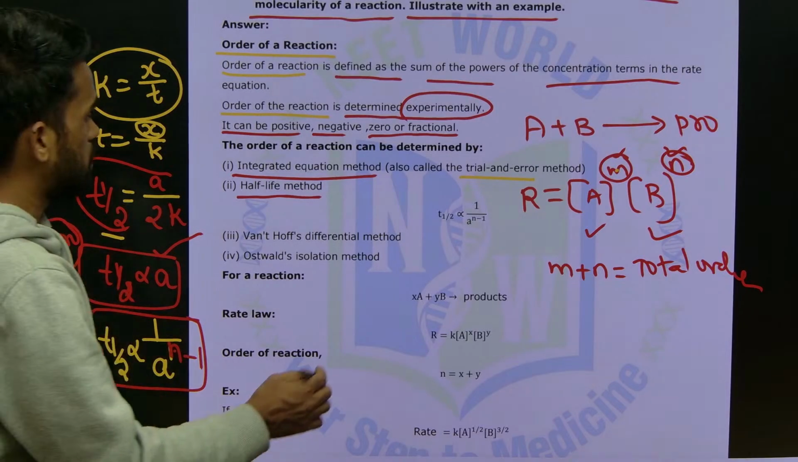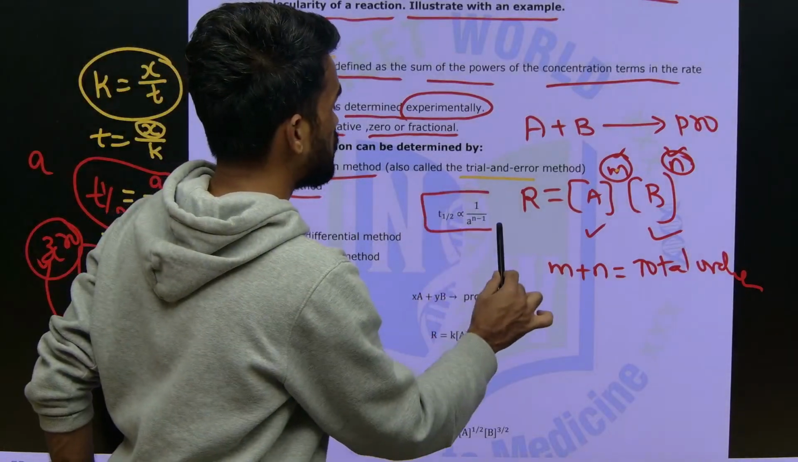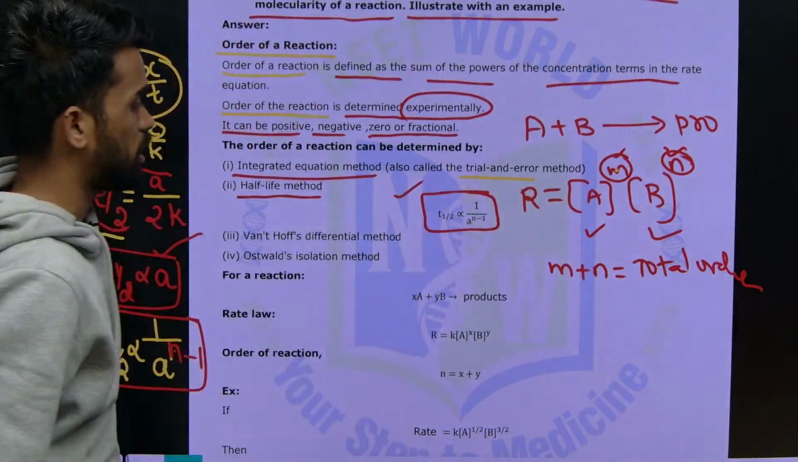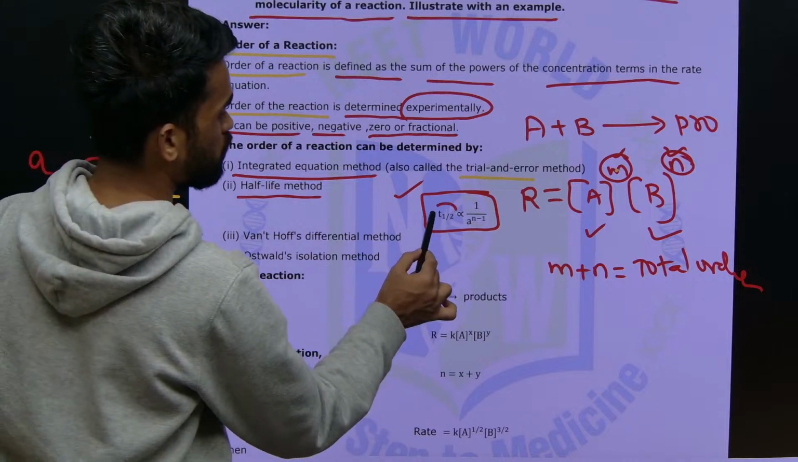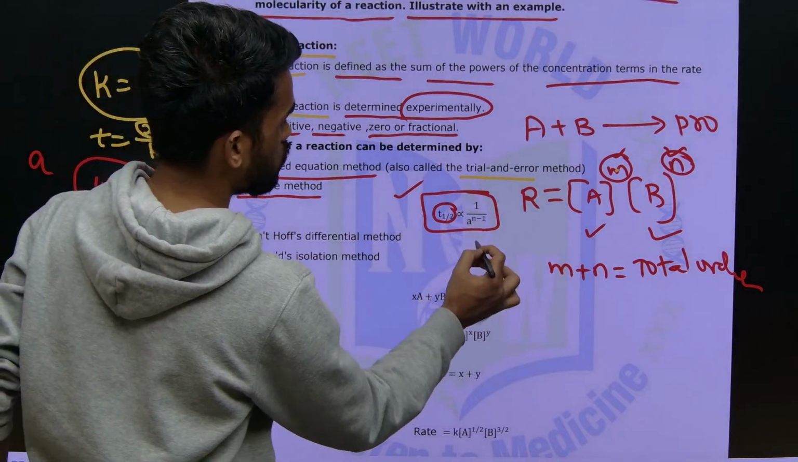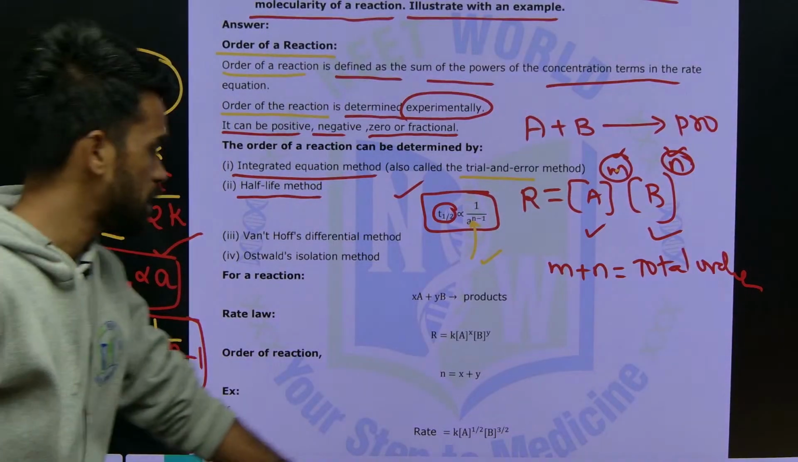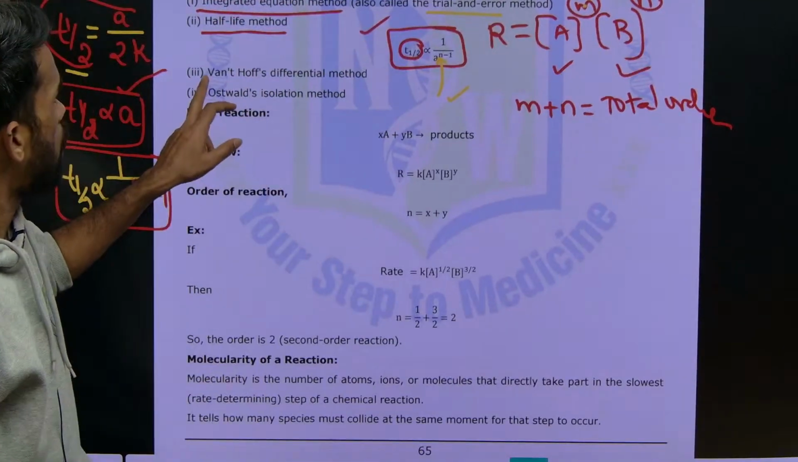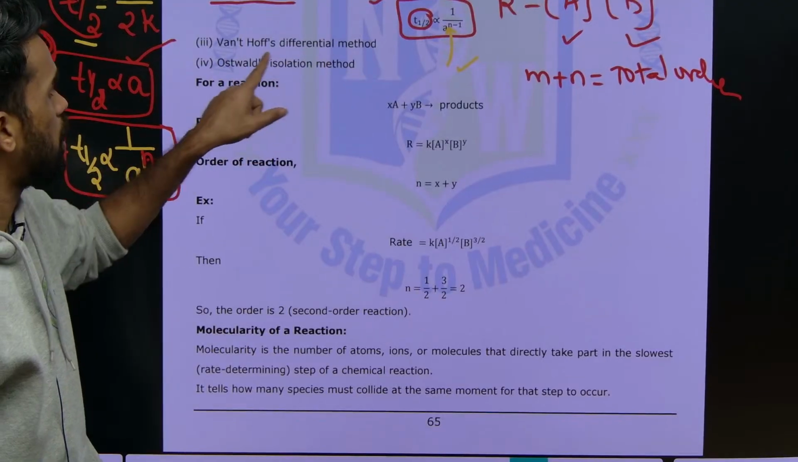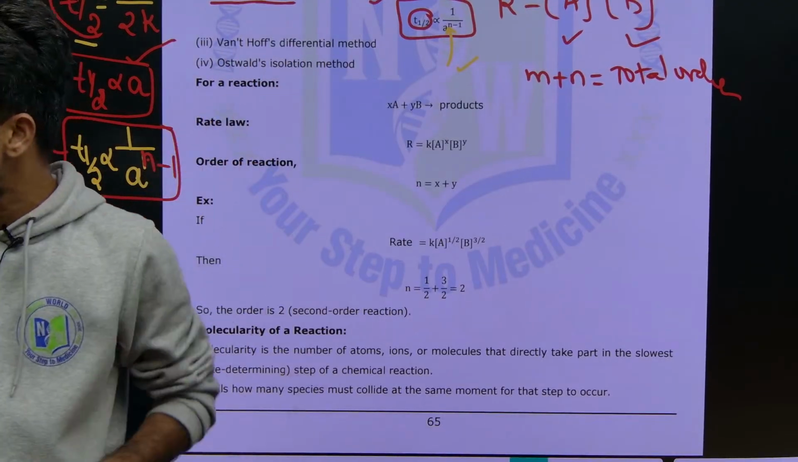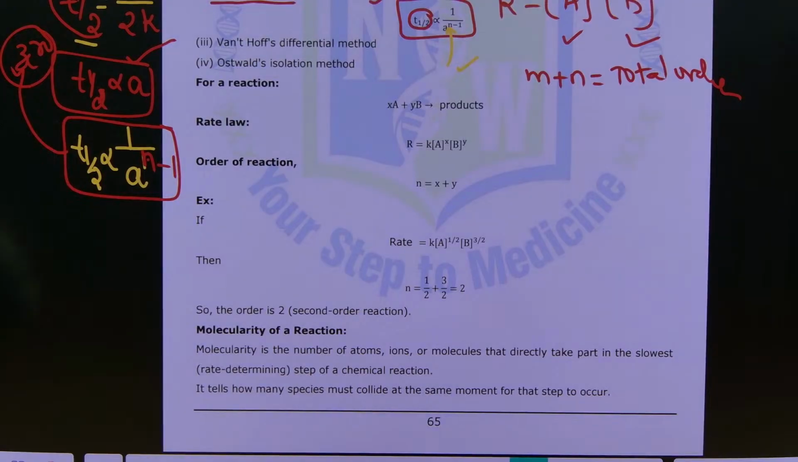Like that, they have given this half-life method for finding order of the reaction. By looking at these half-life values, we can find this n value. So this n gives us the order of the reaction, that's it. And the next methods are Van't Hoff's differential method and Ostwald's isolation method. These are some other methods to calculate orders of the reaction.